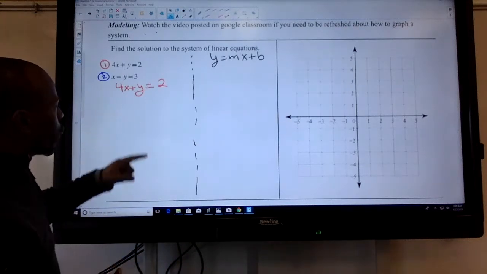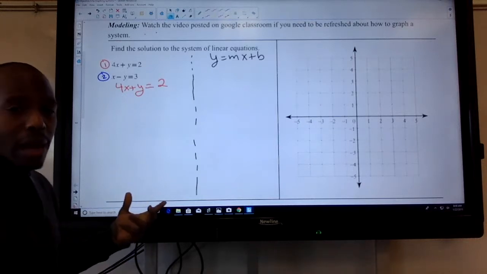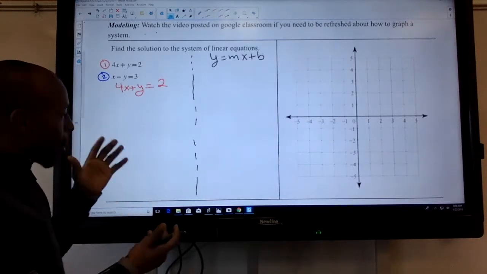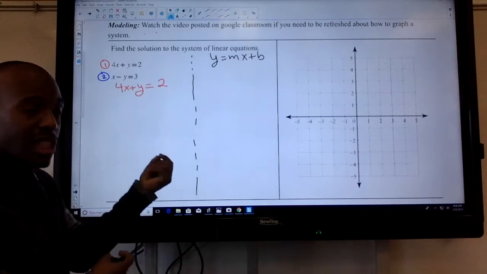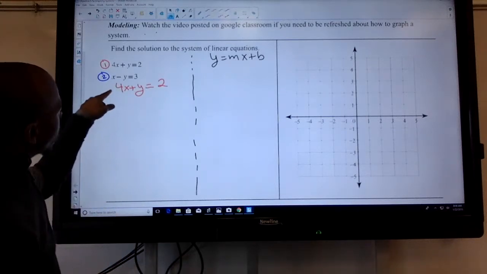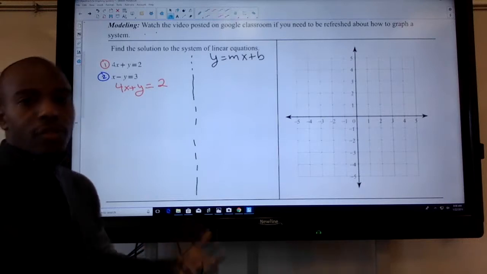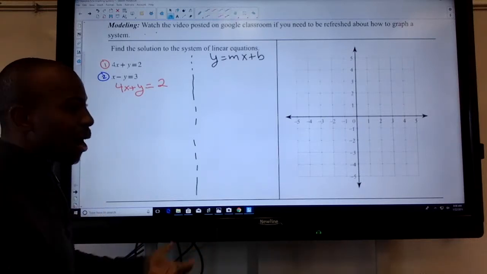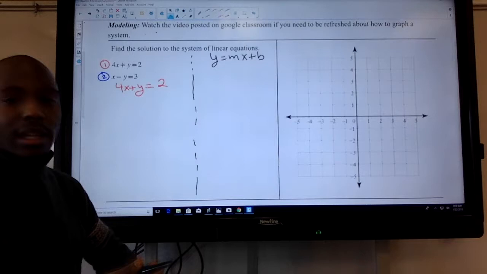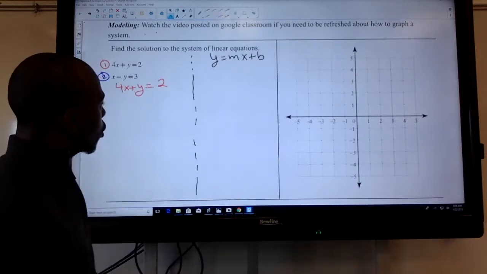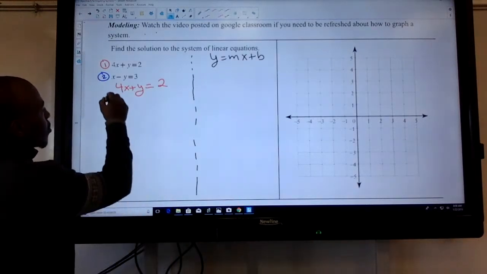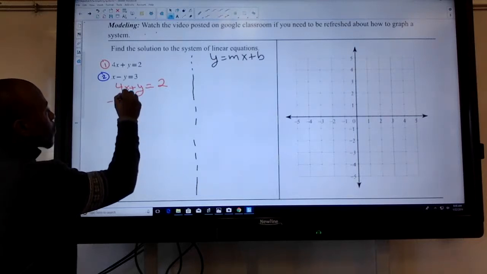So what I want to do is this. I want to get rid of this 4x that's next to the y. Now, the operation that's separating 4x and y is addition. The symbol that's in front of the 4x is a positive symbol. It's a positive 4x. So that means I have to do the opposite of positive and turn it negative, or subtract, in other words. So since it's a positive 4x, I need to subtract 4x.